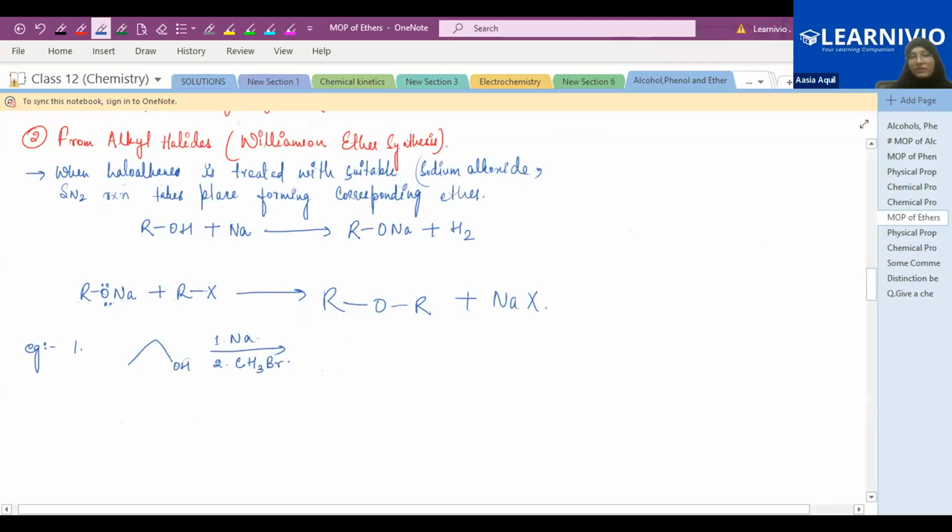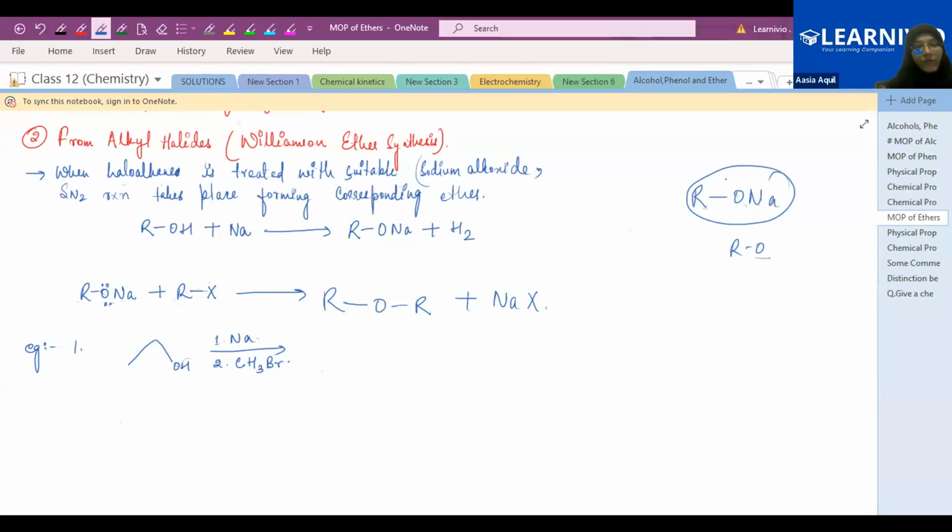So when haloalkanes are treated with suitable sodium alkoxide. This is the sodium alkoxide, RONa. And what is this? RO is your alkoxide, with R meaning an alkyl group. So this is the sodium alkoxide group. So when haloalkane is treated with suitable sodium alkoxide, an SN2 reaction takes place. Again, a bimolecular nucleophilic substitution reaction takes place, which forms the corresponding ether.